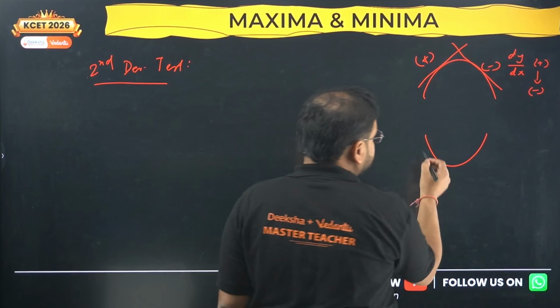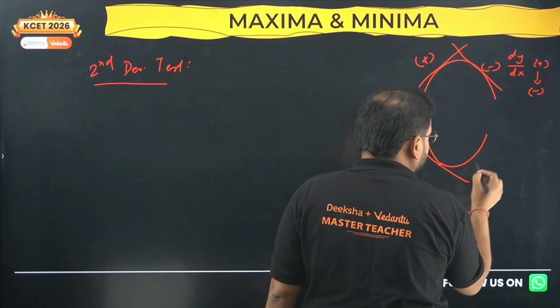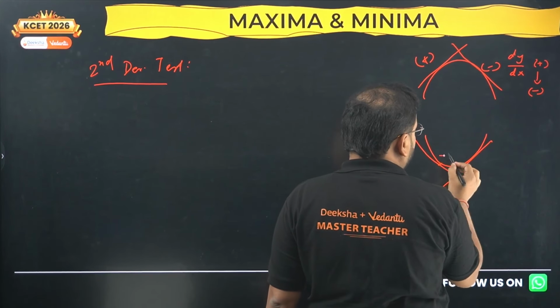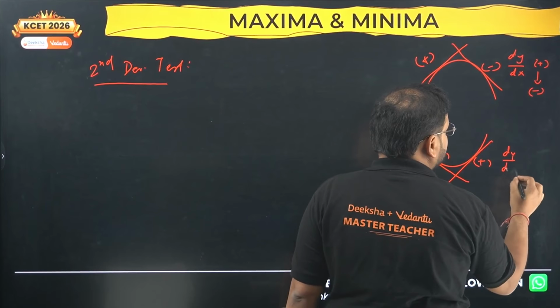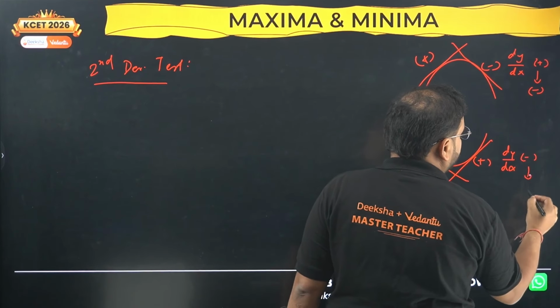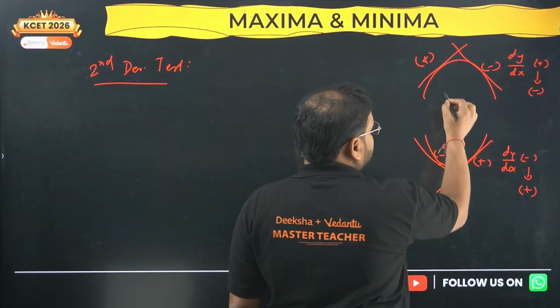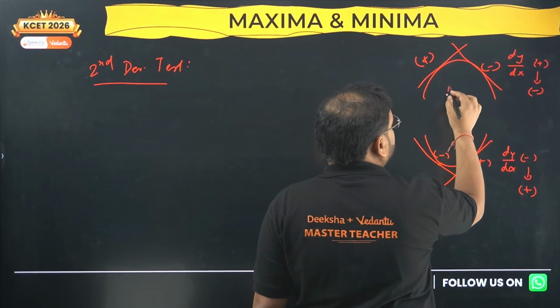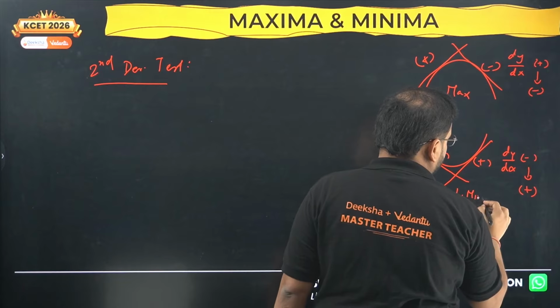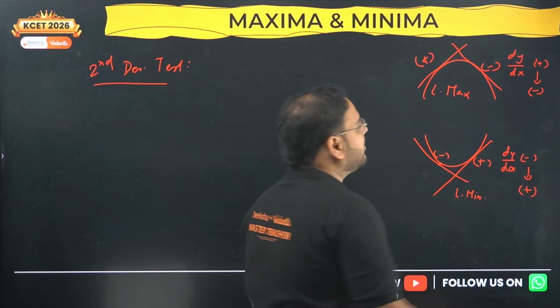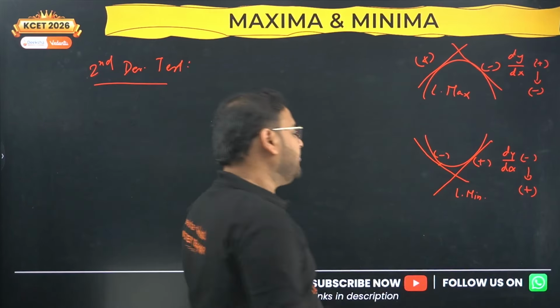Whereas in the opposite case, this is the case of minus and this is the case of plus. When the derivative changes from minus to plus, then this is called local minima, and the earlier one is your local maxima. Local maxima and local minima, this is the concept of the first derivative test.